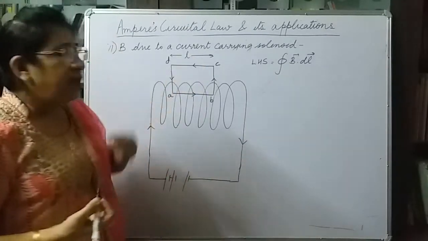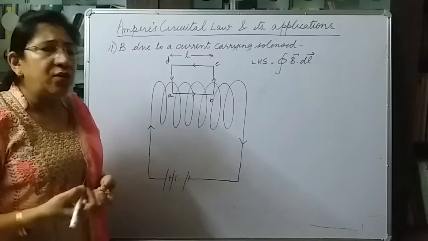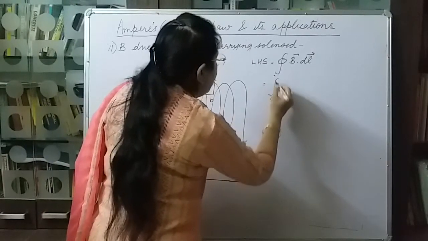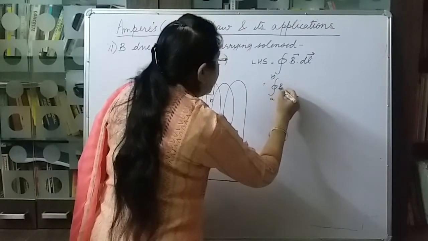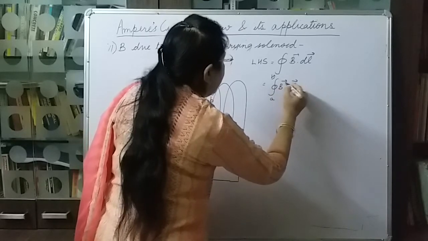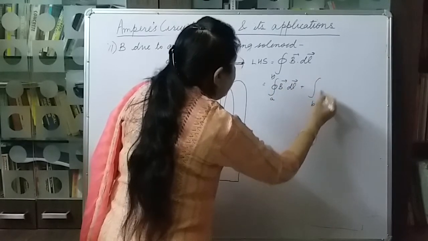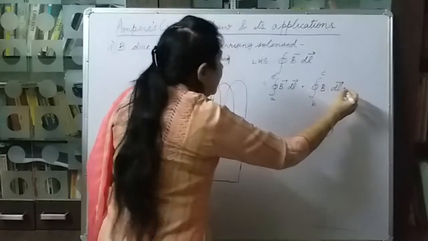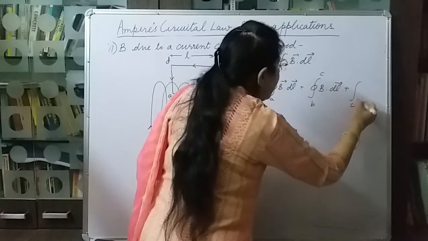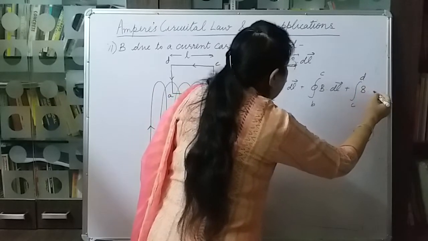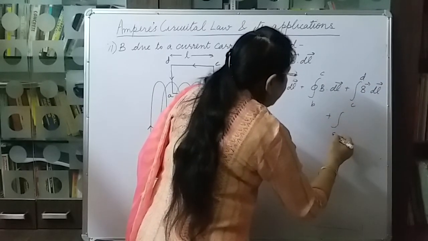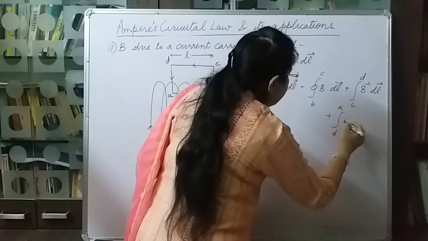Now this integral we can divide into 4 parts: integral from A to B, then B to C, then from C to D, and finally from D to A.